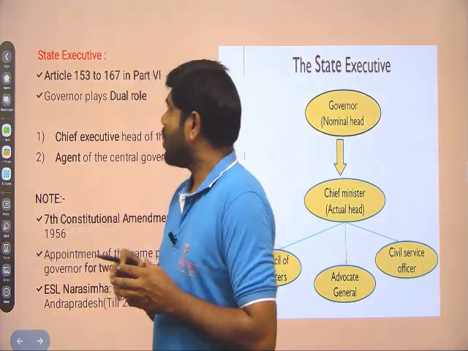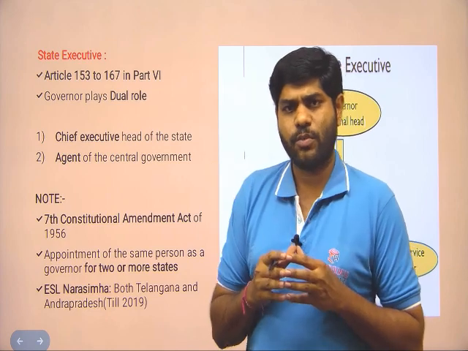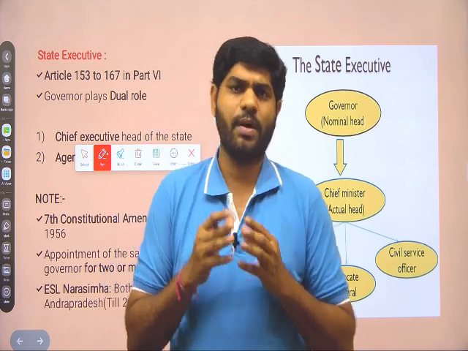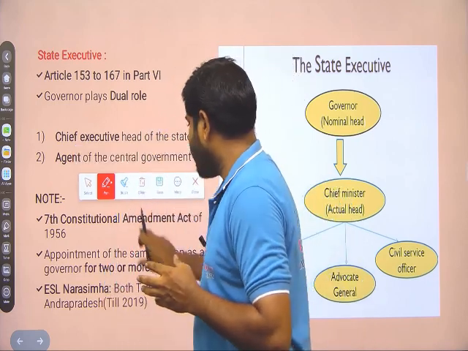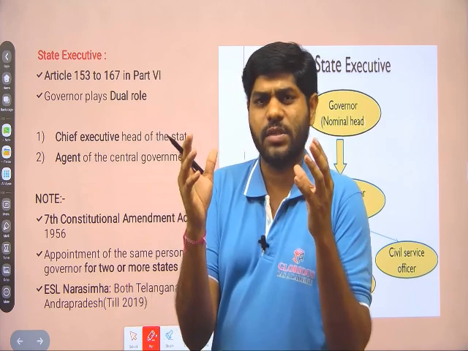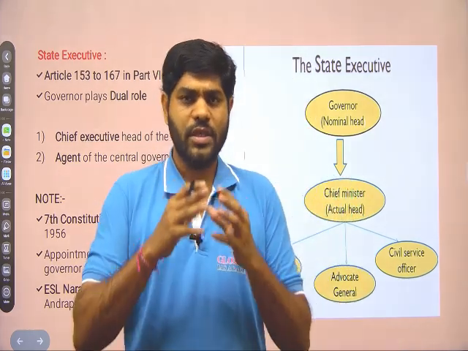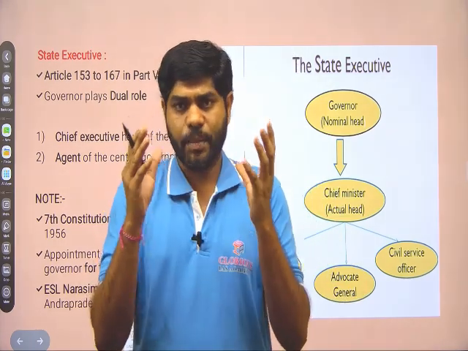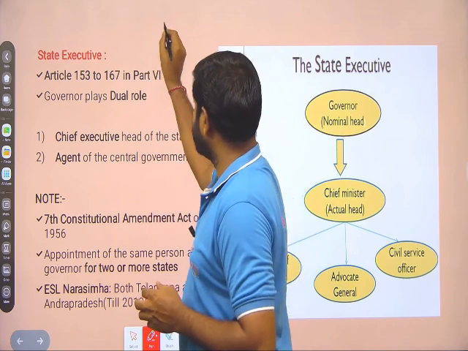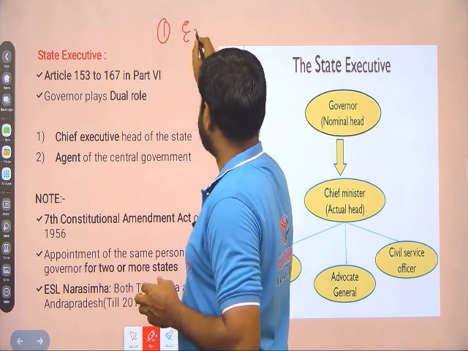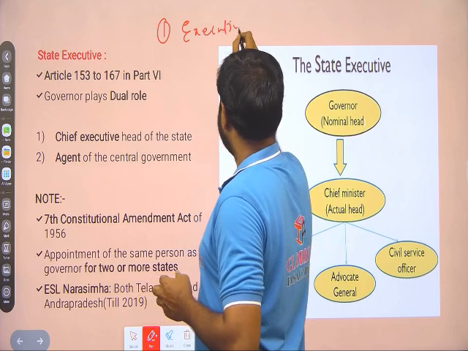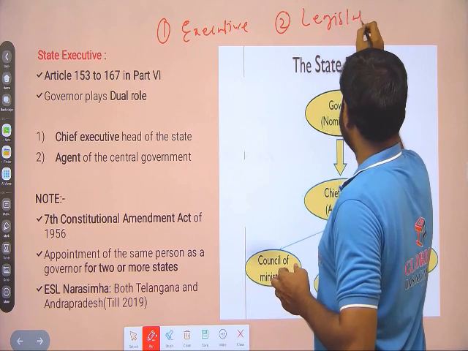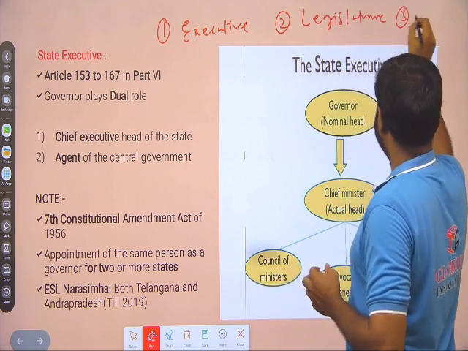Next one, executive. Before going to discuss the governor, let me have a quick revision of what is state government. In the last video, we discussed elaborately what we mean by the state government. State government consists of 3 components, 3 branches. First one executive, second one legislature, third one judiciary.